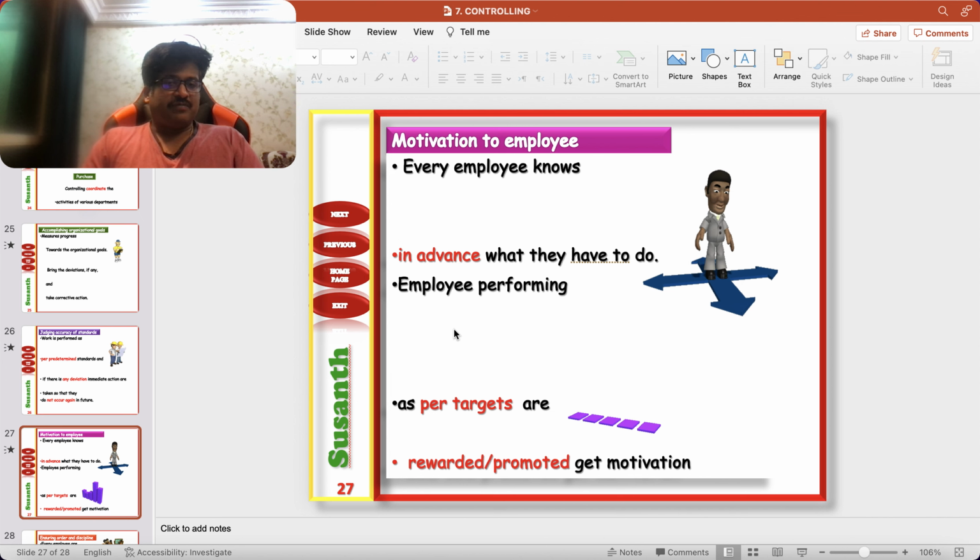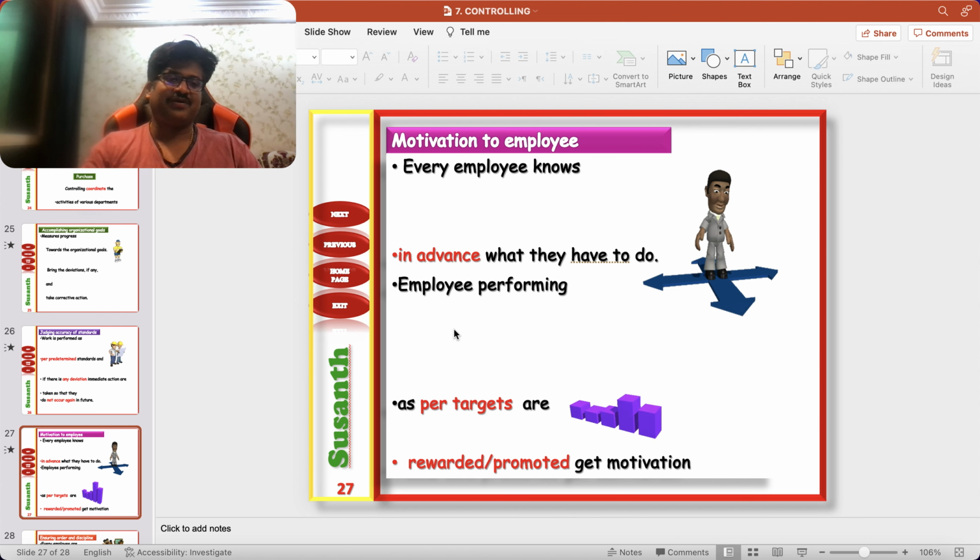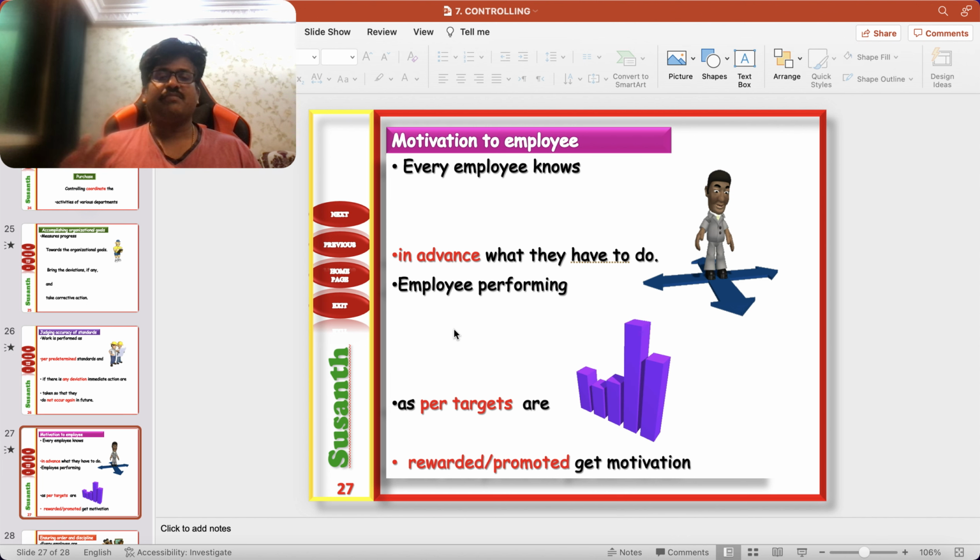Of course, motivation to employees. If there is a proper controlling system in an organization, everyone knows what my role in the organization is. As a sweeper, he knows that this is my area and I need to keep all the areas clean. Everyone from top to bottom knows what the organization is expecting from them, because their role is defined. If there is a proper organizing system, everybody knows their role in the organization.